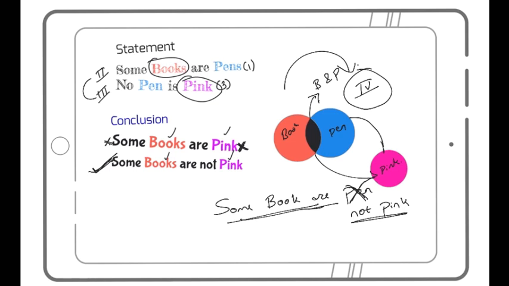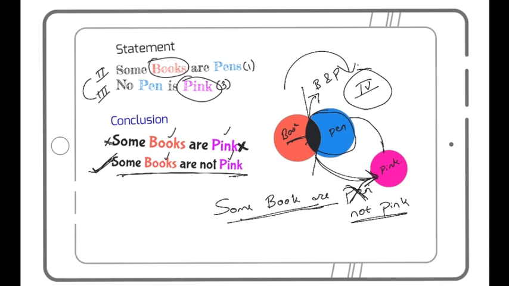Which means this black will also not be pink, and this black are those books which are pen. So I can surely say some book which belong to this black part is not pink, because this entire part, including the black and the blue, is not pink. So I can say some book which are here in this part, which does not belong to the pink, are not pink. So some books are not pink in this case.